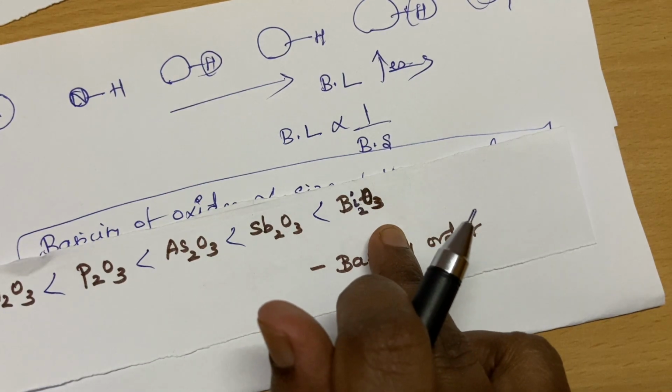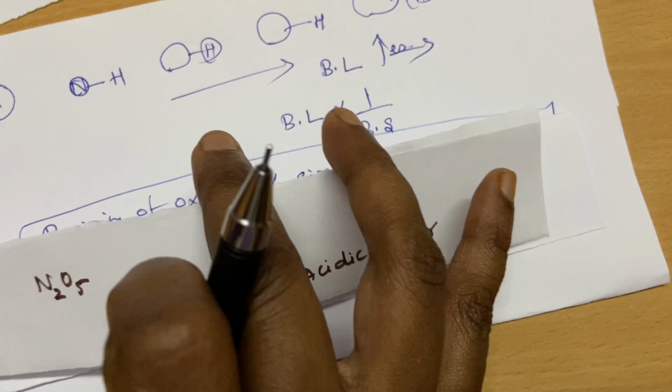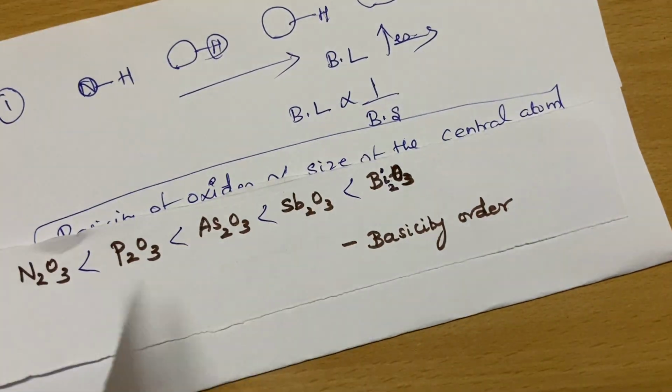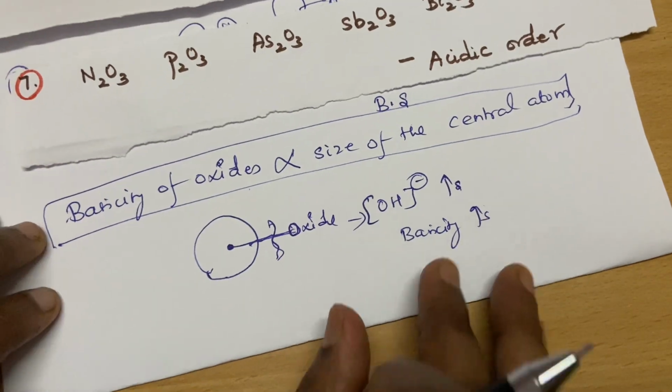Then following this question, I am going to ask the acidic order. Acidic order is opposite to basicity, no?